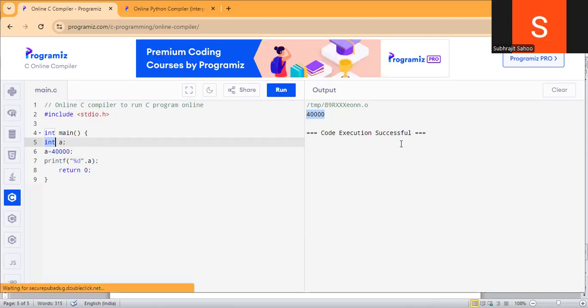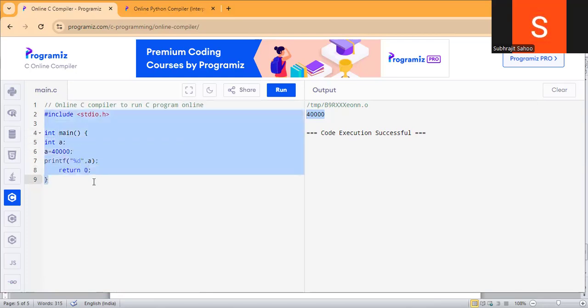Program same, same value I passed, but I got a different output. So that's why C is called platform dependent, right?